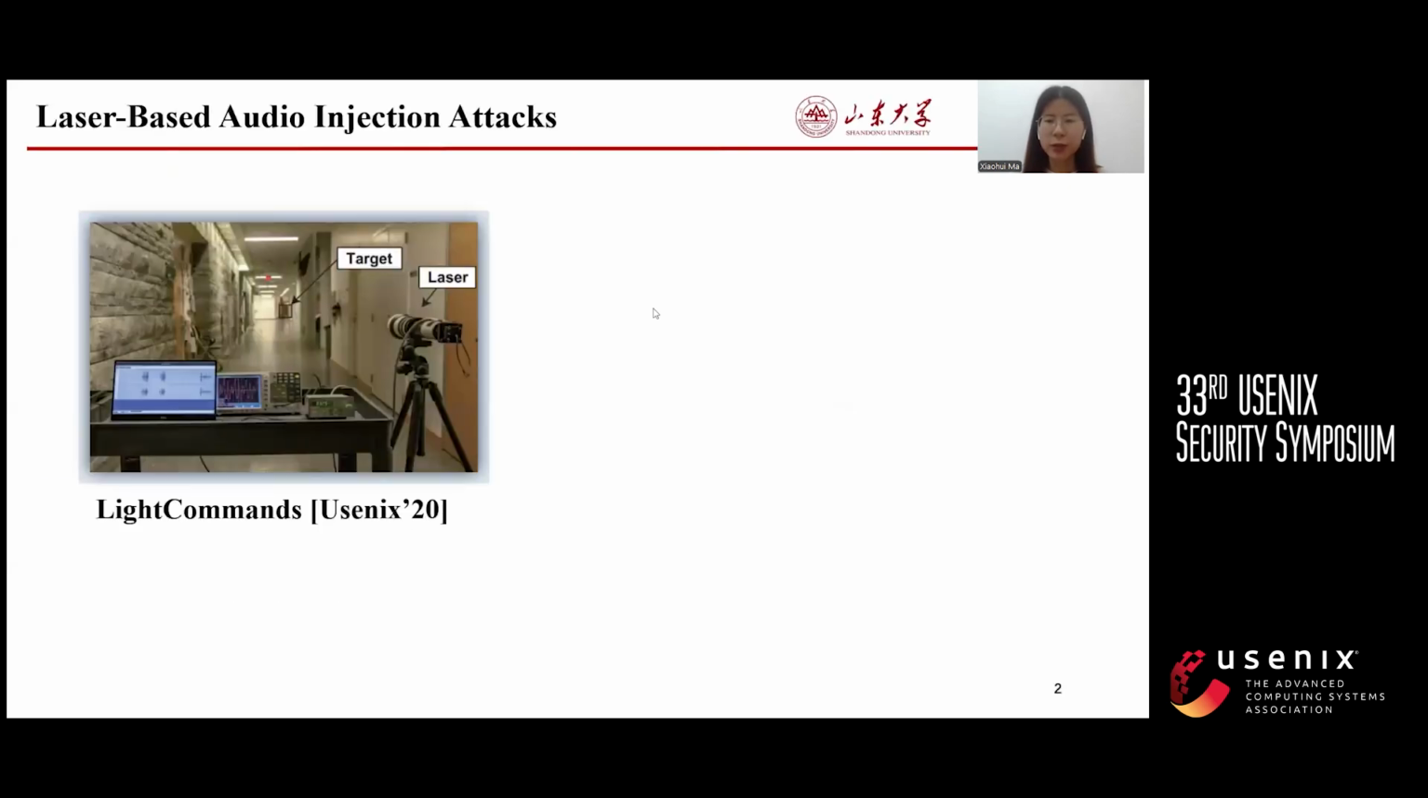Many researchers have increasingly focused on attacking ASR systems using audio adversarial examples, but they are almost still within the audible frequency range. Light commands is a type of audio injection attack which employs the photoelectric and photoacoustic effects of MEMS microphone, converts light to sound and injects malicious audio signals into microphones. Its attack scenario is that the victim is not interacting with the ASR.